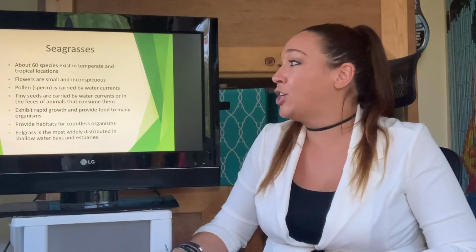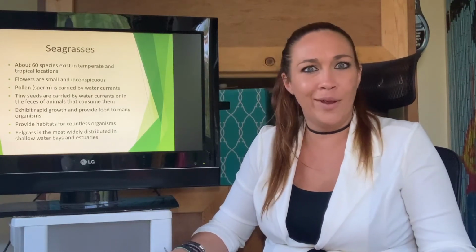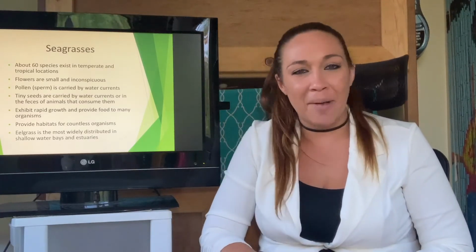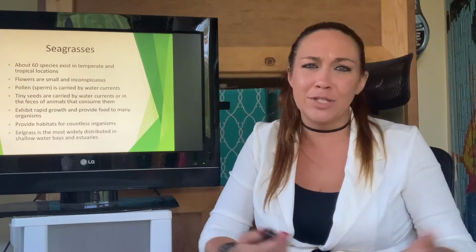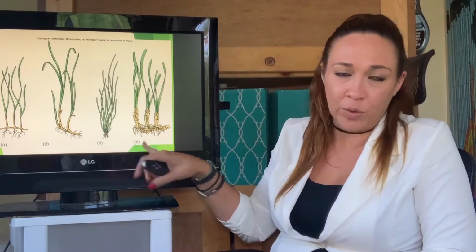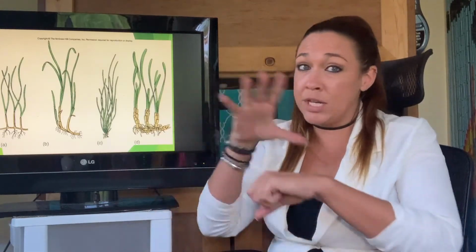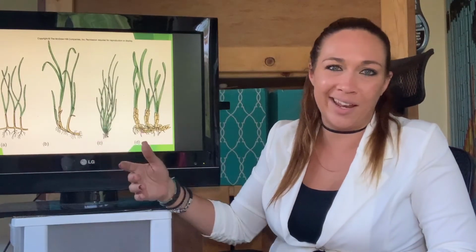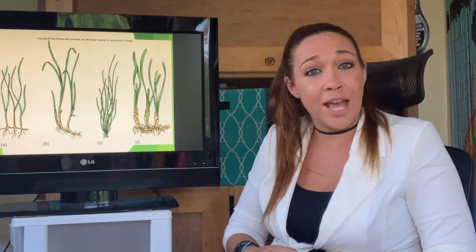Let's see. They do have sperm. Weird. It's pollen. And they also have seeds, which are usually the eggs. So again, these are sexual reproducing organisms, just like the flowers and stuff that you guys learned about in regular biology. Now here's what they look like. Again, very shallow roots. So these do have true roots, not holdfast, actual roots, but they're all really shallow. I mean, like any grass, it doesn't penetrate too deep. And they look just like that. They look like grasses. I know, weird.